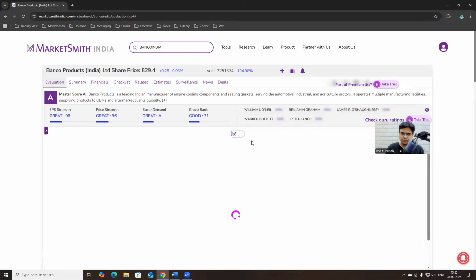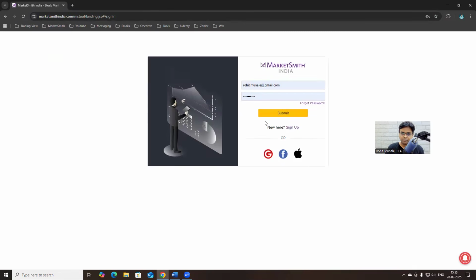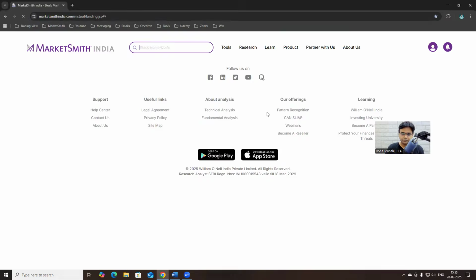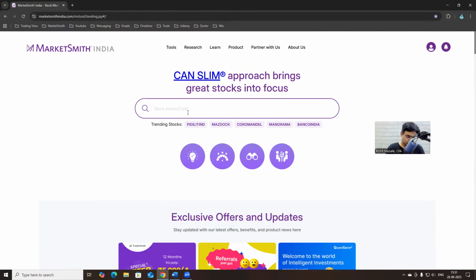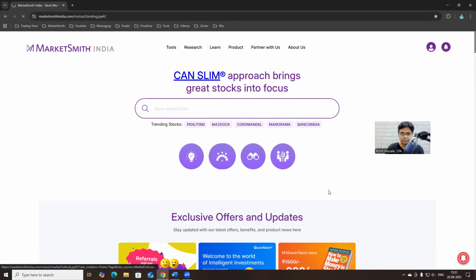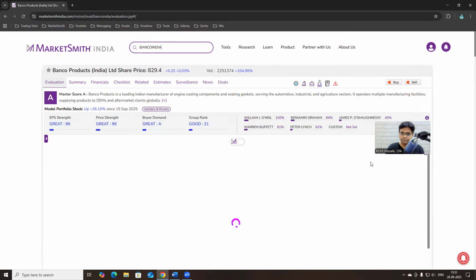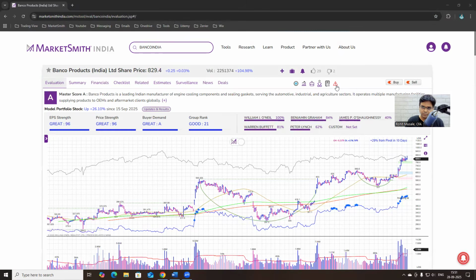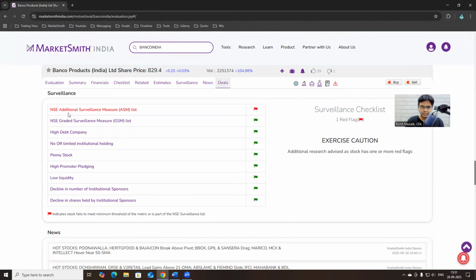Oh, it is asking me to log in. So let's go to Banco Products. You see there is a red flag here. So if I click on this, it says ASM list additional surveillance. So the stock is under surveillance by the National Stock Exchange. But there could be various reasons for a red flag. It need not be ASM.